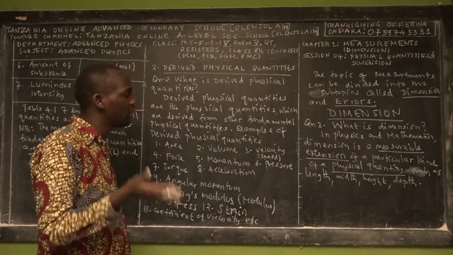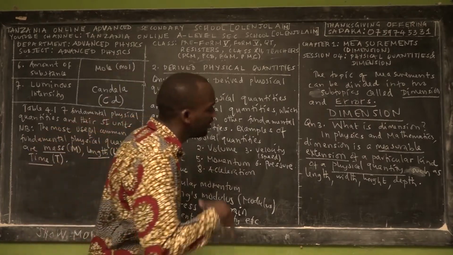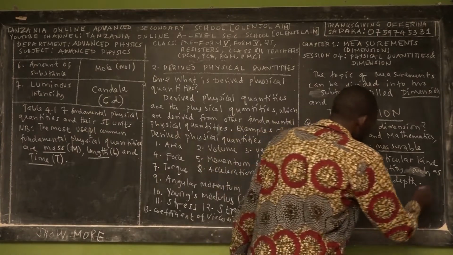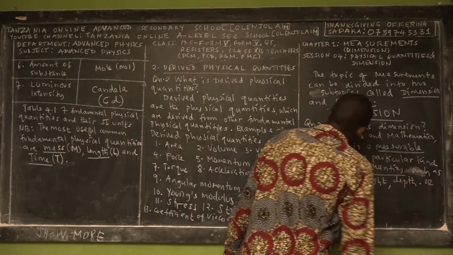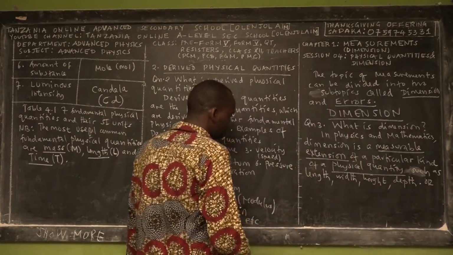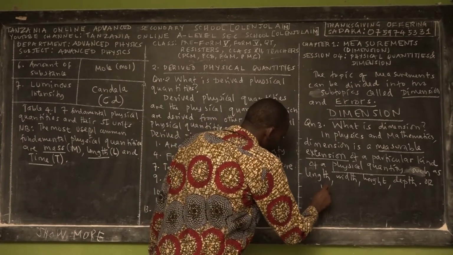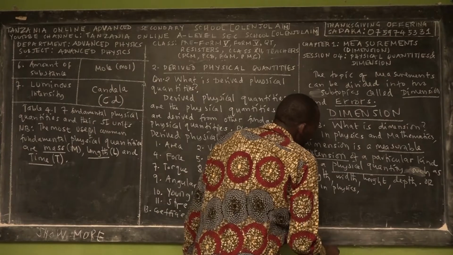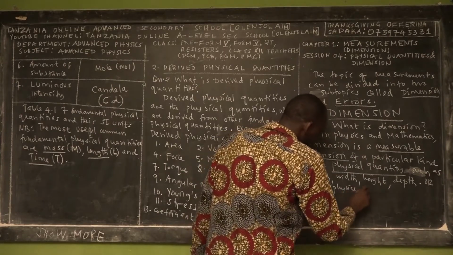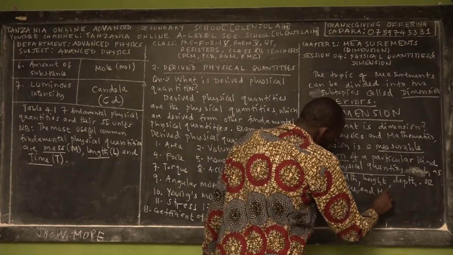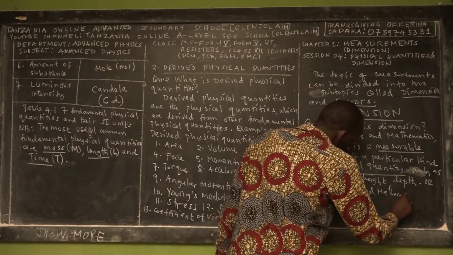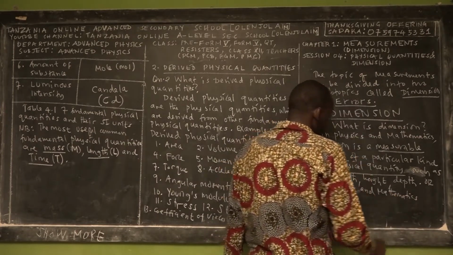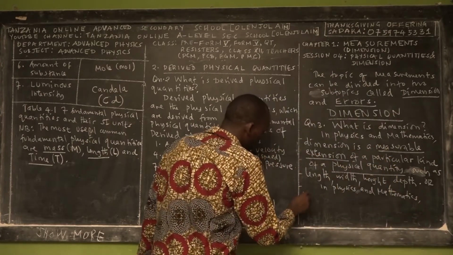Dimension is a measurable extension of a particular kind of physical quantity such as length, width, height, and depth. Or, in other words, we say again, in physics and in mathematics, we may define dimension as follows.